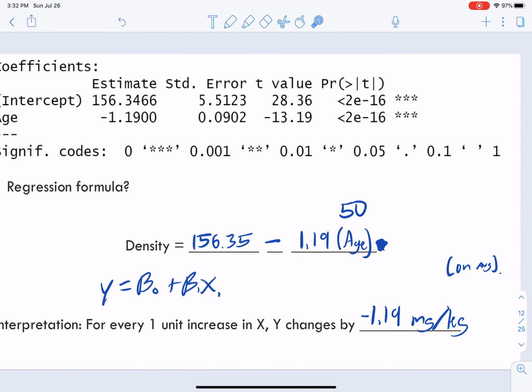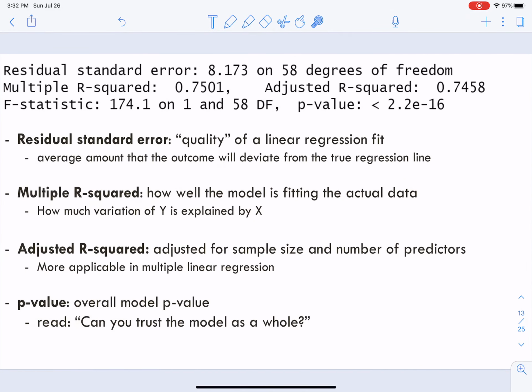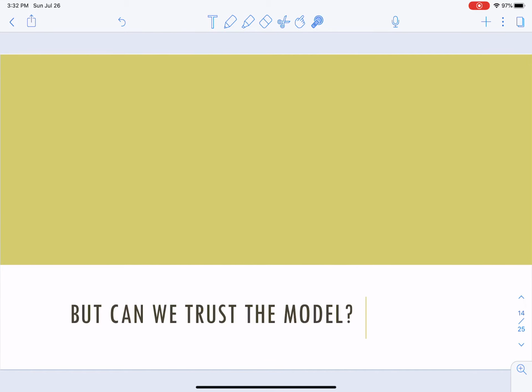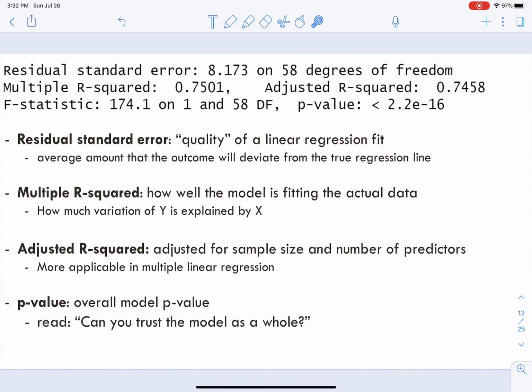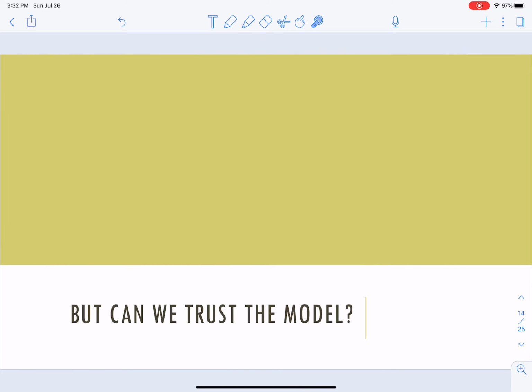But just like with ANOVA, can we trust this? Let's see. Do we even really need to go over this? You know what? Here's what I'm going to do. I'm going to pause the video, and then we're going to get right back into it, starting on this slide. Okay, very cool.